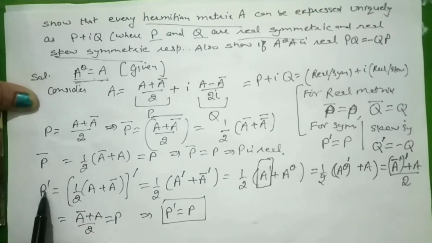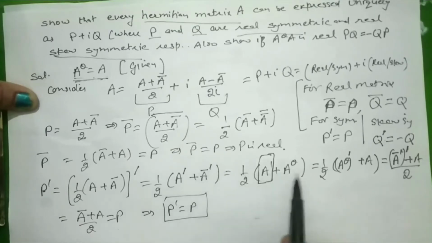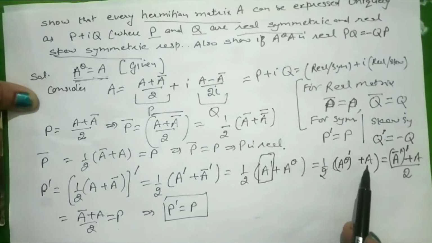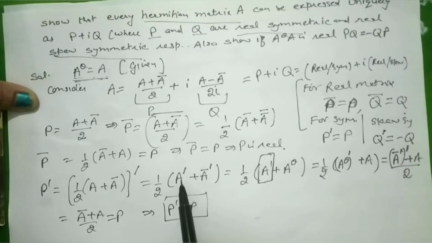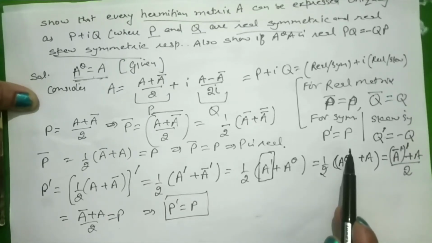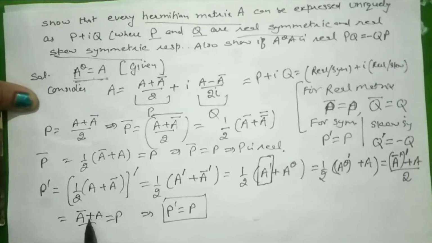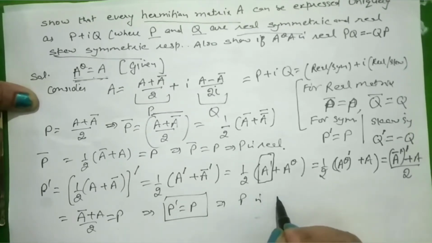From here we start with P dash. We take the transpose inside on both the matrices. This will become a conjugate operation, meaning A theta is A, so we keep it as it is. Now for the second matrix, that is A transpose, in A transpose we change A to A theta, keeping the transpose sign as it is. A theta is A conjugate transpose. Now we get two transpose signs which will cancel with each other, and only the sign of conjugate is left, so that matrix is P. So P dash is equal to P. That means P is symmetric.